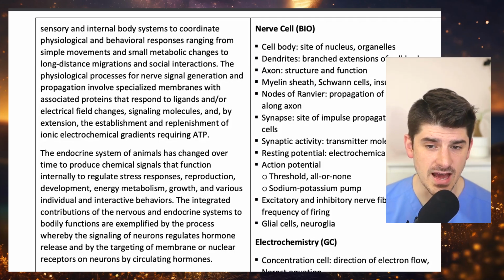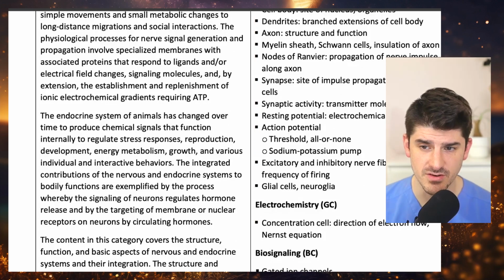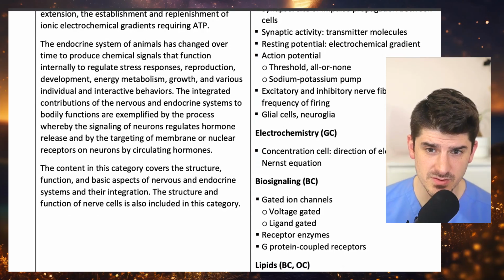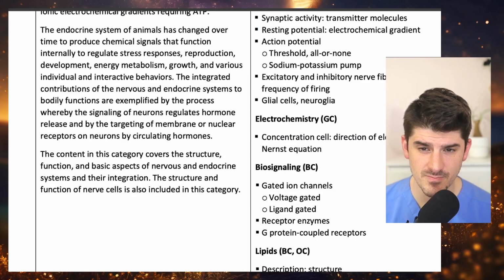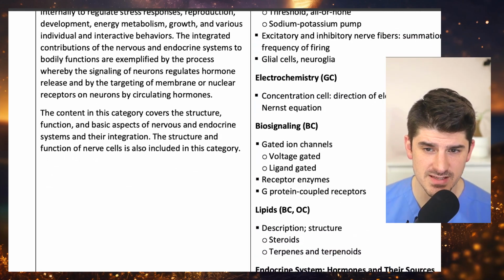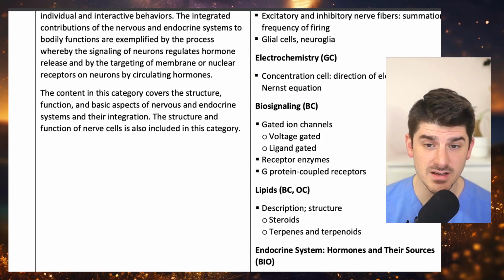axon, structure and function, myelin sheath, Schwann cells, insulation of axon, nodes of Ranvier, propagation of nerve impulse along axon, synapse, site of impulse propagation between cells, synaptic activity, transmitter molecules, resting potential, electrochemical gradient, action potential, threshold, all or none, sodium-potassium pump, excitatory and inhibitory nerve fibers, summation, frequency of firing, glial cells, and neuroglia.